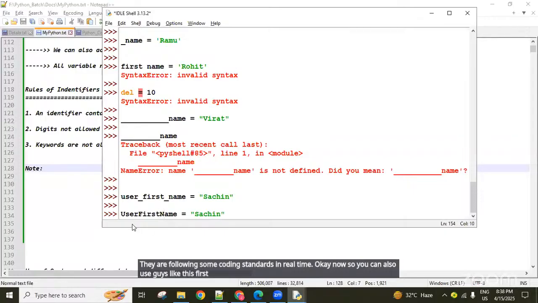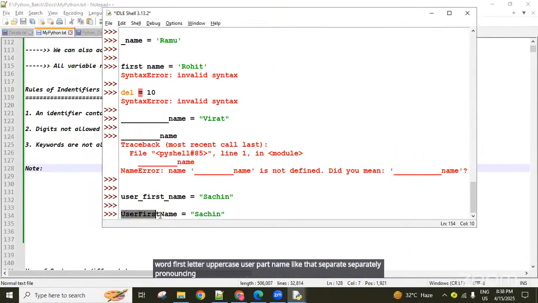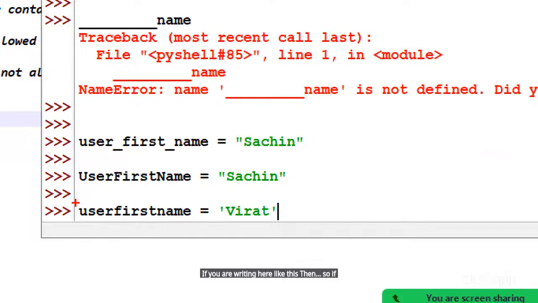First name like this. If you are using it like that, every word's first letter uppercase, user first name like that, separately pronouncing. Otherwise, guys, if you are writing all in the same order, userfirstname like that, then it is like medical coding related terms, guys.